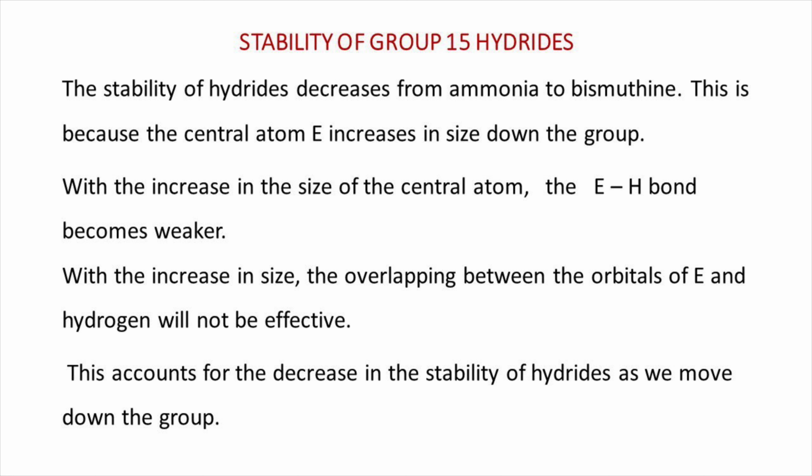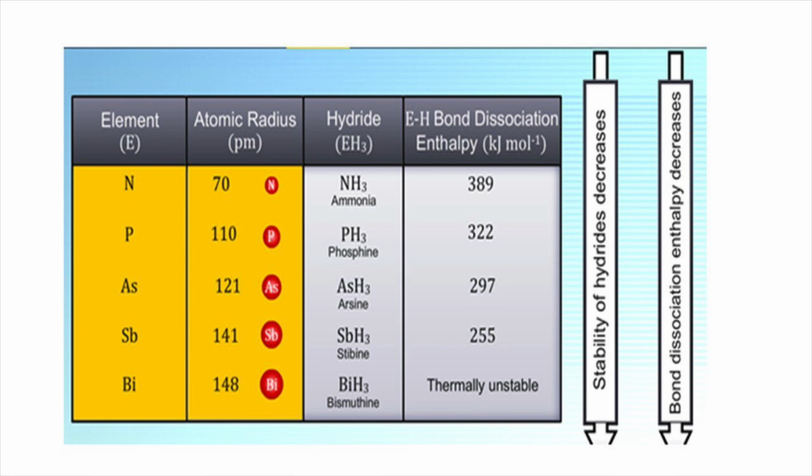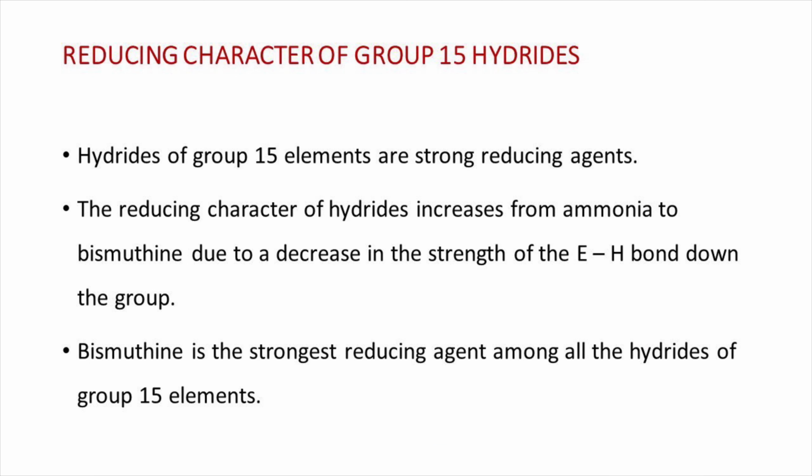The table shows that on moving down the group, the atomic radius of the element increases, and the stability of the group 15 hydrides decreases because the bond dissociation enthalpy decreases. That is, the strength of the E-H bond in hydrides decreases down the group due to increase in the size of the atom. That is, the bond strength of the N-H bond is maximum and the least strength bond is the bismuth-hydrogen bond.